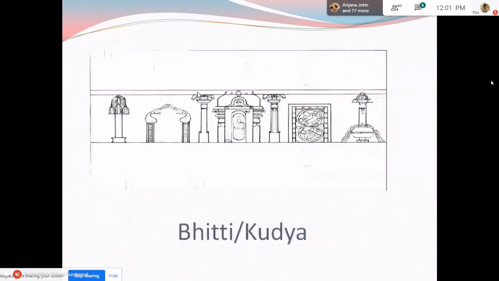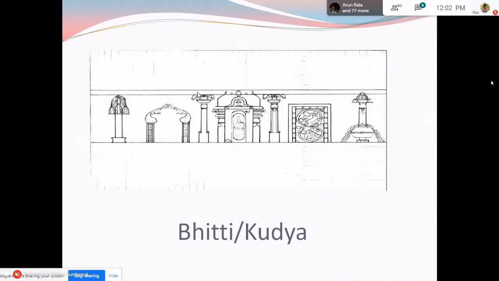Now, coming to the second adjunct, which is the bhitti. Bhitti is also called kudya in the texts. Bhitti means that adjunct which separates the inner quarters from the outer periphery, the outer complex.